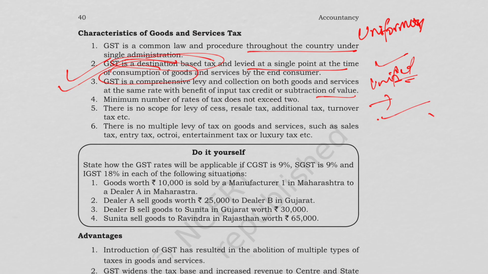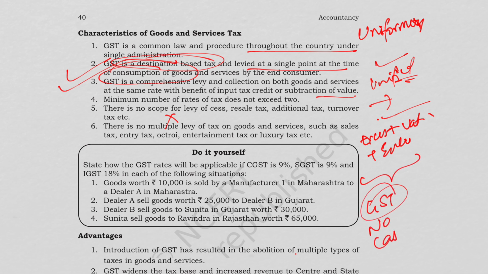Then there's no scope for levy of cess, resale tax, additional tax, turnover tax, etc. So earlier many small taxes were there, but now they have been removed. There is no multiple levy of tax on goods and services such as sale tax, entry tax, octroi, entertainment tax, or luxury tax. So earlier, what we had was excise plus VAT plus entry tax. Now only we have GST. So basically, there is no cascading effect.